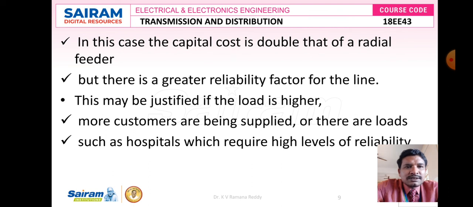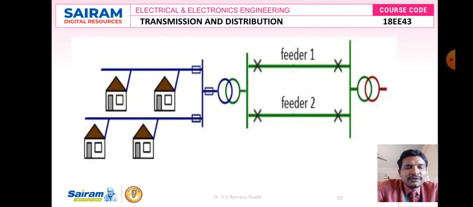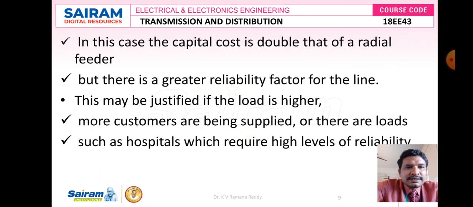So in this case the capital cost is double because it consists of two feeders, feeder 1 and feeder 2, which I am showing in this figure with green color lines. So a greater reliability factor is there for the line. It may be justified if the load is higher, more customers are being supplied, or there are loads such as hospitals which require a high level of reliability, because hospital loads are critical loads which require continuous power supply according to the demand of that load.